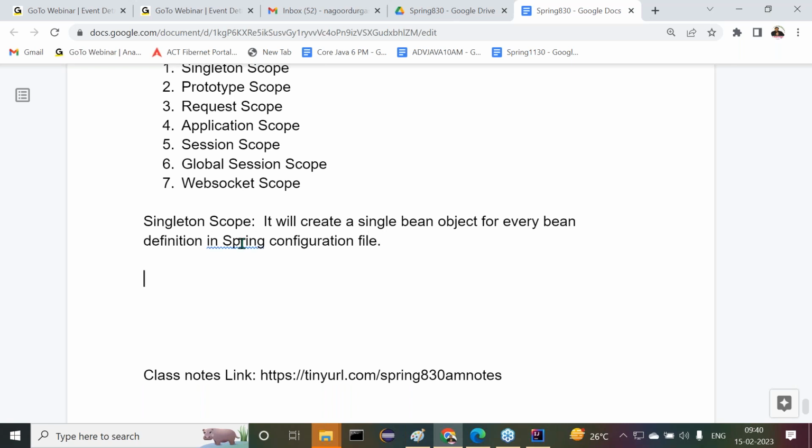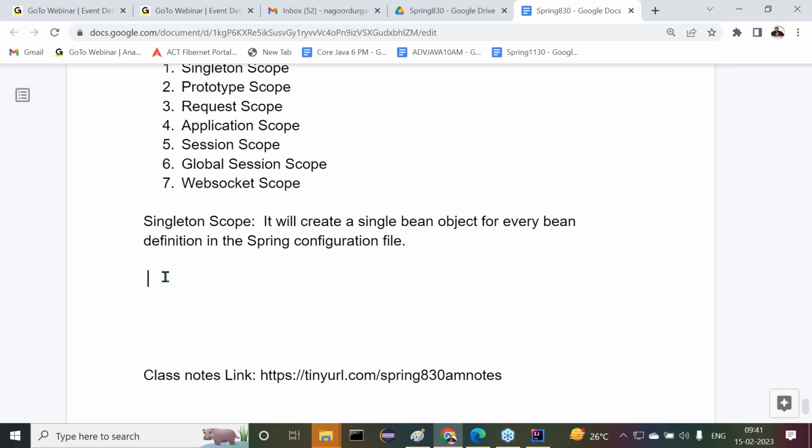What is the singleton scope? It will create a single bean object for every bean definition in the Spring configuration file. Example I'm telling you: Hello bean, I defined it in my Spring configuration file.